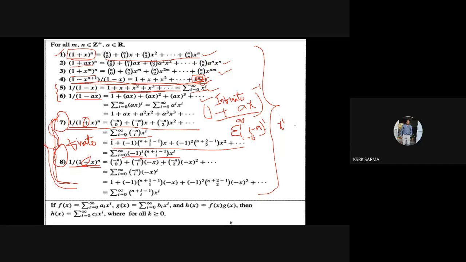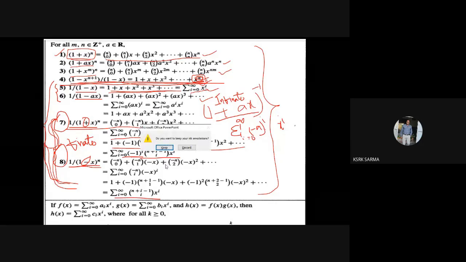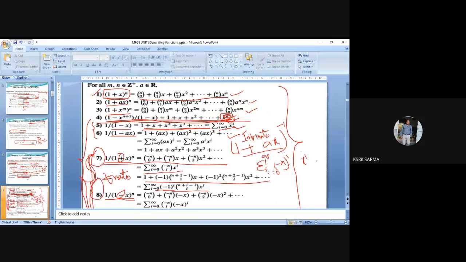Then we won't get this (minus 1) whole power i term here. That is simply we can write sigma equal to 0 to infinity n plus r minus 1 cr into x power r. So directly we'll get. So this is the difference between the finite series and the infinite series. If it is an infinite series, the negative values are there also. If it is an infinite series, directly we can write sigma equal to 0 to infinity x power i, or sigma x power r.